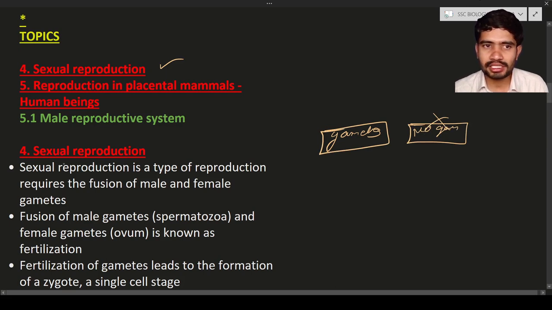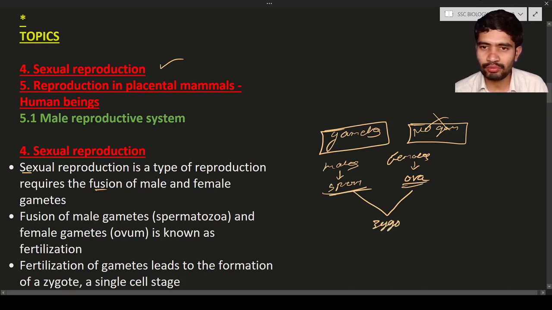As a result, in sexual reproduction, individuals have special reproductive organs. It is a type of reproduction that requires the fusion of male and female gametes. The males produce male gametes like spermatozoa, or you can call it sperm, and the females produce ova. Here the spermatozoa and ova both fuse together to form a zygote, which can be seen in sexual reproduction.